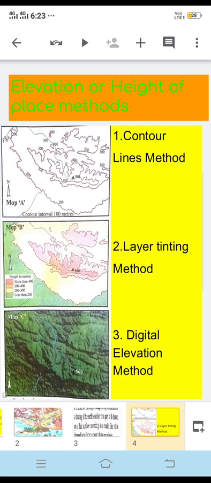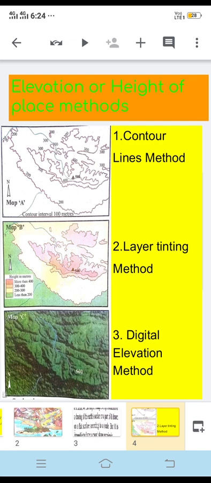So these places of the same height are joined, or taken into one line, or we can say they can be categorized into one line because their height is the same. In the first picture you can see, as I have already told you, that the places of the same height are counted, measured, and connected by lines. Their position is marked accurately on the map.